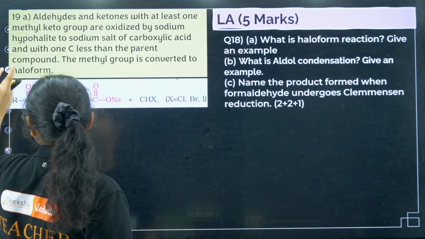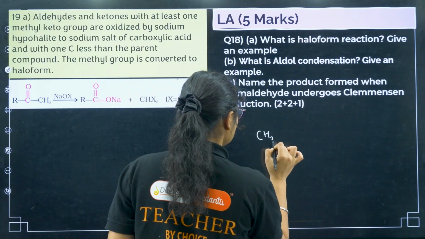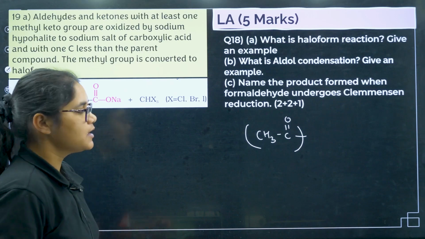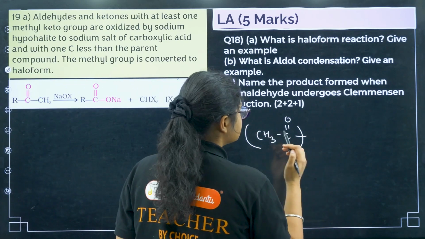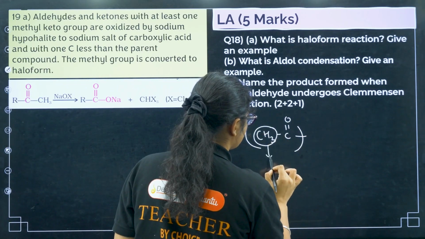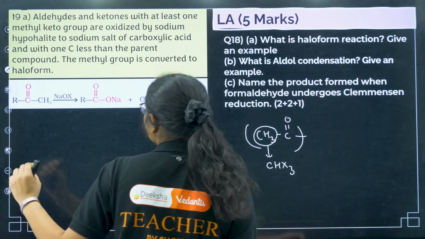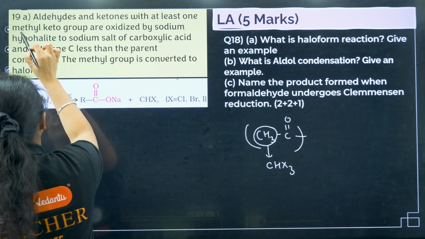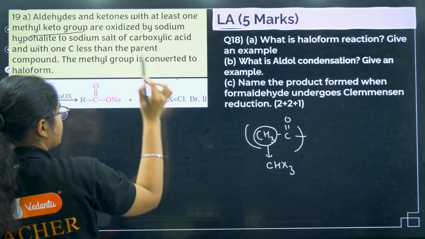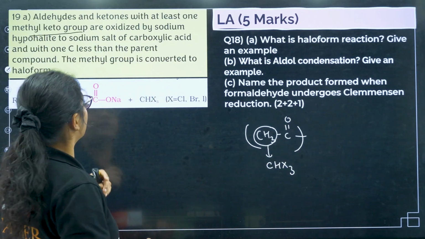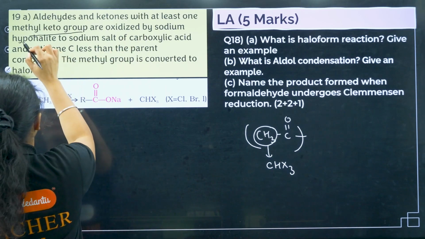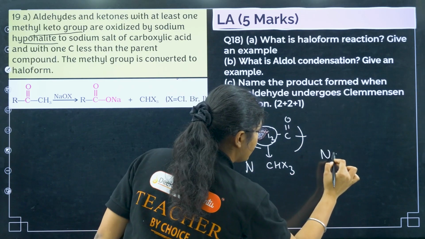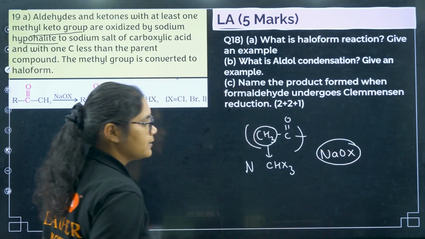Whenever you have this CH3CO group, if this group is present, then only haloform reaction will take place, where you will get a salt of an acid, and this group will convert to CHX3. Okay, so I'll explain here. Aldehydes or ketones with at least one methyl keto group, this one, are oxidized by sodium hypohalite. What is sodium hypohalite? NaOX. This is called sodium hypohalite.